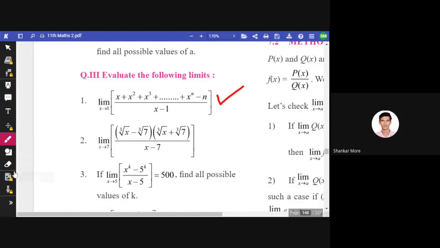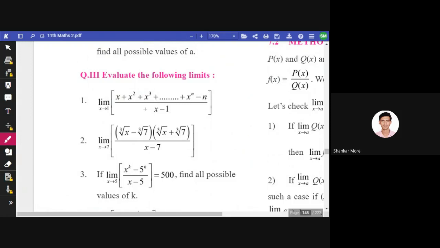Okay, now let us suppose this n is given. First of all, we'll read the example. x plus x square plus x cube plus so on up to x raised to n, minus n, divided by x minus 1.